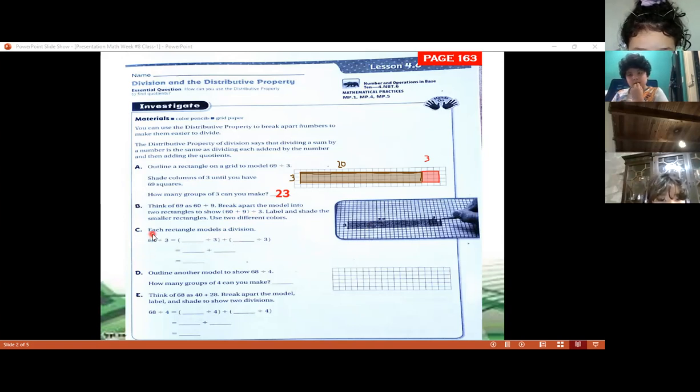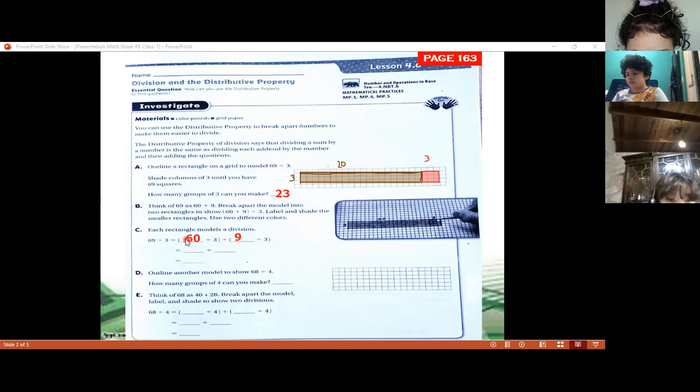So now letter C, it says each rectangle models a division. So we have 69 divided by 3. And it says previously, remember 60 and 9. So we're going to write in this space 60 divided by 3 and 9 divided by 3. Again, we can break 69 into 60 and 9, and the 60 is going to be divided by 3, and also the 9 is going to be divided by 3. This is a big number, so we're breaking the number to make our division easier.